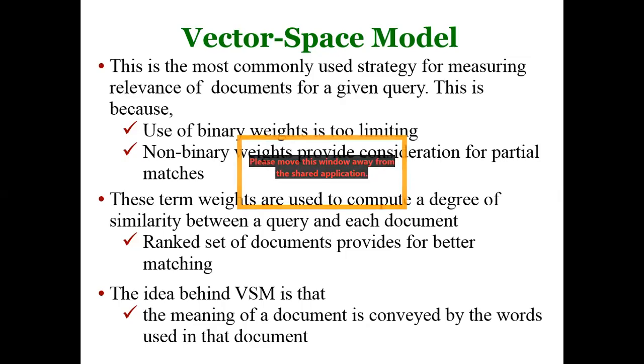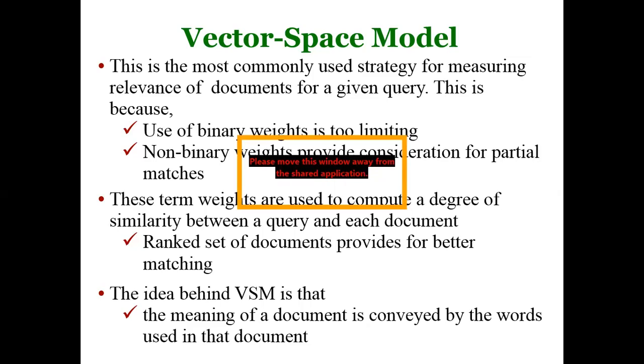The vector space model uses term frequency, document frequency, term frequency and inverse document frequency, which measure the frequency of occurrence of the terms. Then partial matching using similarity measurement, like cosine similarity.